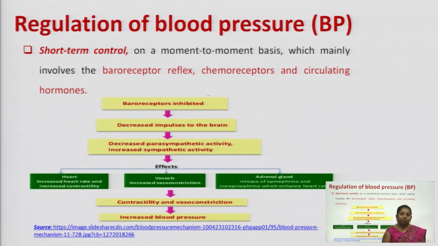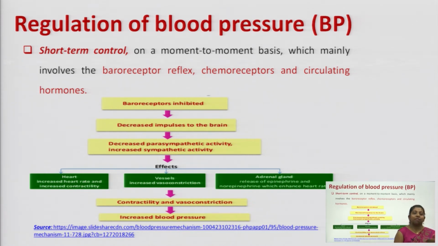Your blood pressure should not frequently change. It should always be in a stable condition unless you are suffering from any sort of disease. So to prevent rapid fluctuation in our blood pressure, we have certain regulation in our body.